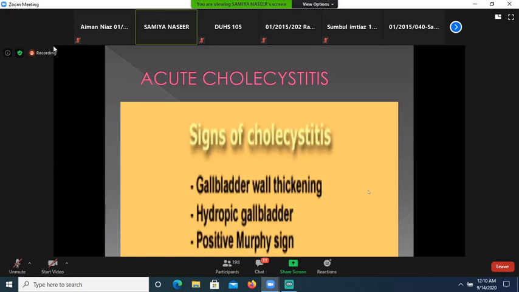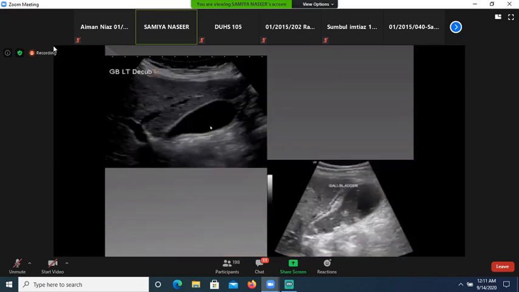Now, next is the acute cholecystitis. The signs of cholecystitis are the gallbladder wall thickening. Hydropic gallbladder means the gallbladder will be non-compressible on the ultrasound. And Murphy's sign, sonographic Murphy's sign is positive. This is normal gallbladder. I told you this is fundus and the neck, and wall is less than 3 millimeter. This is inflamed gallbladder or case of acute cholecystitis.